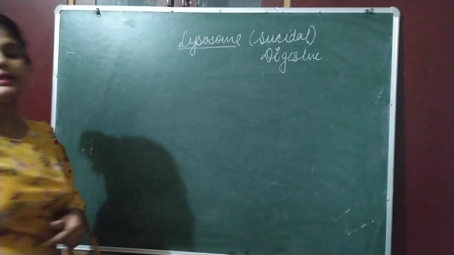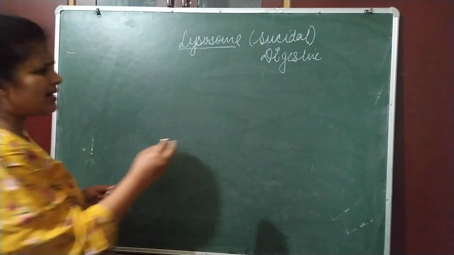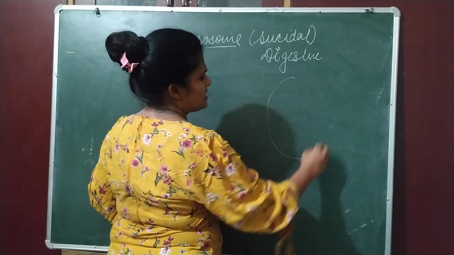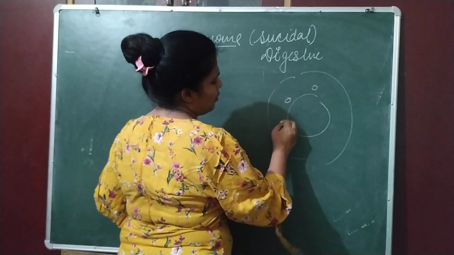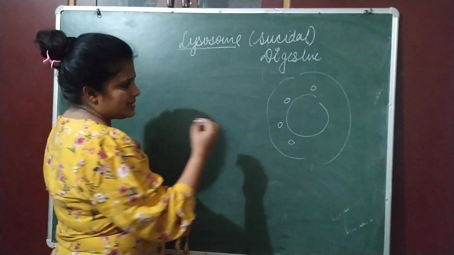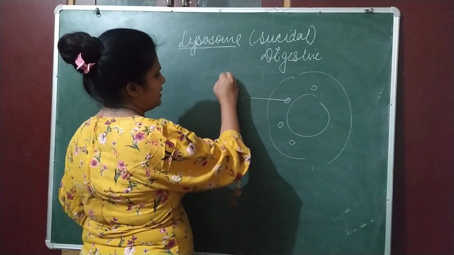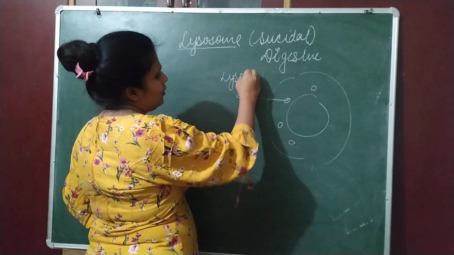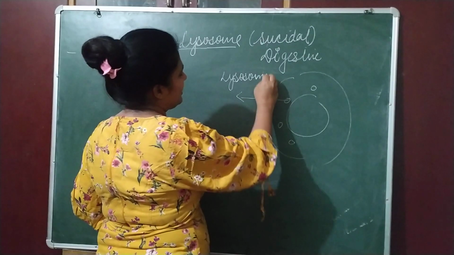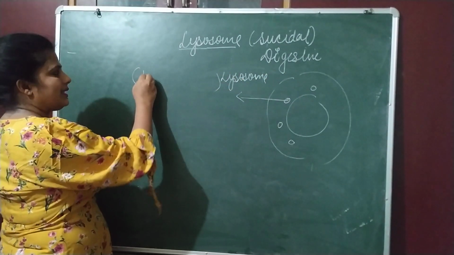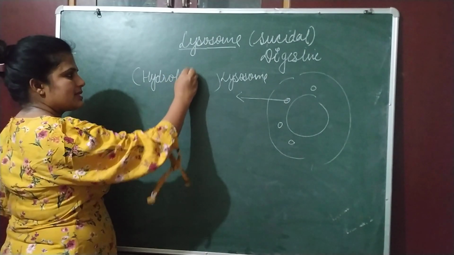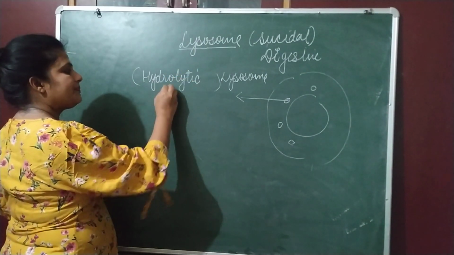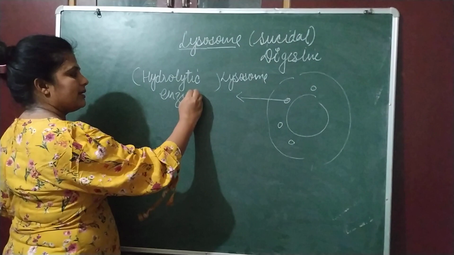Lysosomes are generally present in animal cells. They are small spherical structures inside the cell. This is a nucleus. Inside it, small lysosomes are present, small spherical structures. Now, what is the function? They contain strong hydrolytic enzymes, and these hydrolytic enzymes digest the damaged cell.